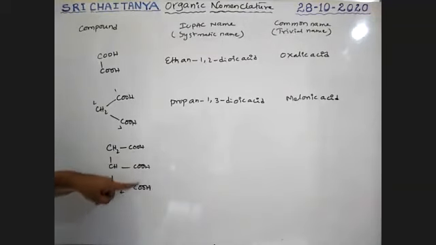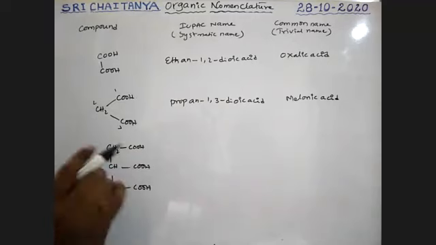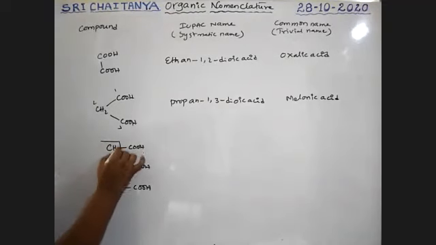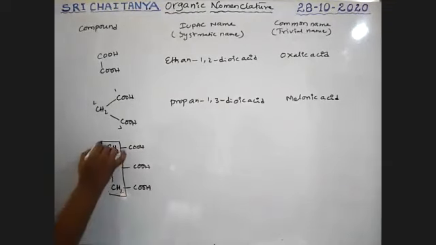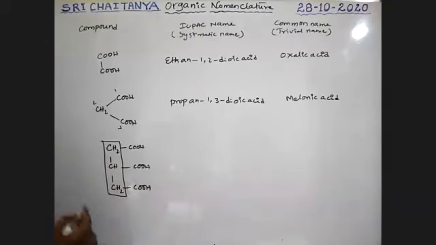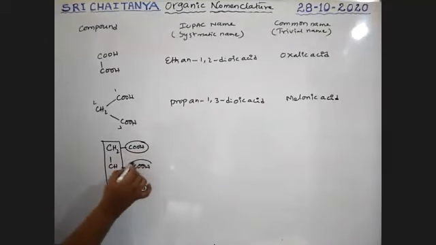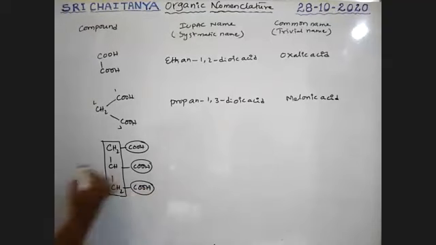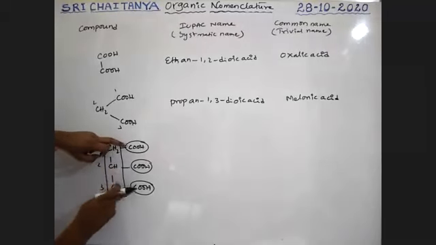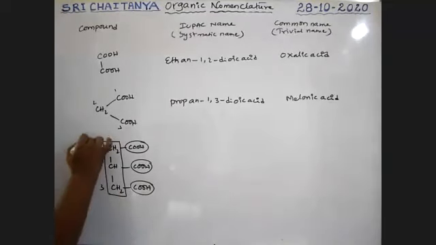But all COOH have equal priority. To maintain that equality, I am taking this one as the longest chain, and these three are taken as equal functional groups. So this is first carbon, second carbon, third carbon. That means these carbons are not included. It is a very, very peculiar case.